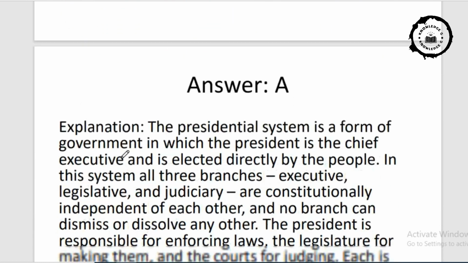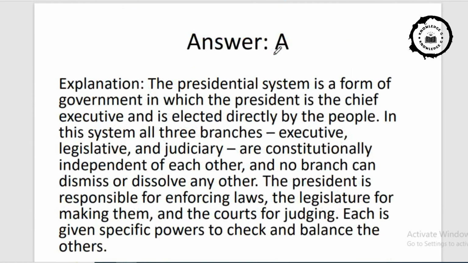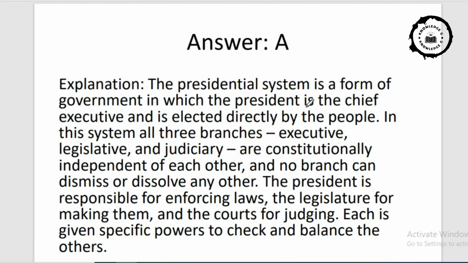Now come to the explanation part. See, the presidential system is a form of government in which the president is the chief executive. Please do remember, chief executive, and is elected. Unlike in the Indian case, in the case of America, where the presidential form is easily found, they are following the presidential form of governance and directly elect their president. We can take the example of Barack Obama, Donald Trump, recent president of the USA.